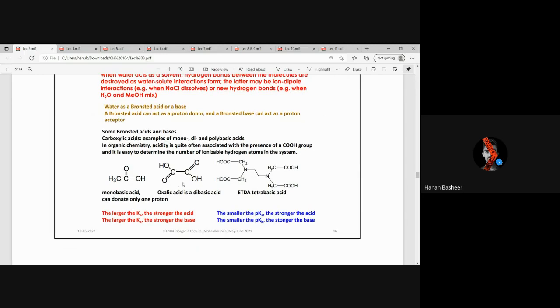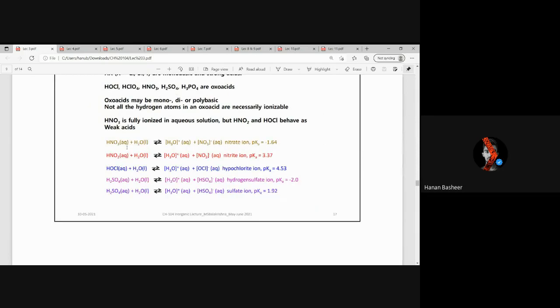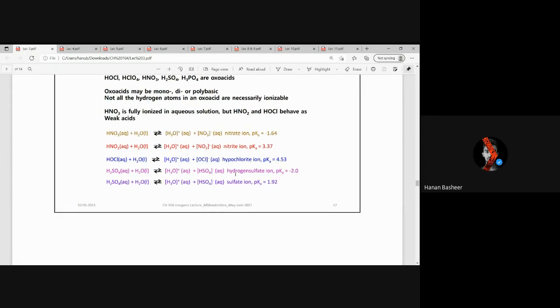For larger Ka, the acid is stronger, and for larger Kb, it is a stronger base, and it is an inverse relation if we take the pKa and pKb. In inorganic acids, hydrogen halides and oxo acids are of the form HX. Then these are oxo acids, which have oxygen as well as a non-metal in them. An oxo acid may be mono, di, or polybasic, just as we saw before. HNO3 is fully ionized in aqueous solution. But HNO2 and HOCl behave as weak acids because their hydrogen is not fully ionizable. And then HNO3 and H2O. When we dissolve it in water, we get these counter anions and H3O plus. And these are the pKa values and pKb values which you can see.